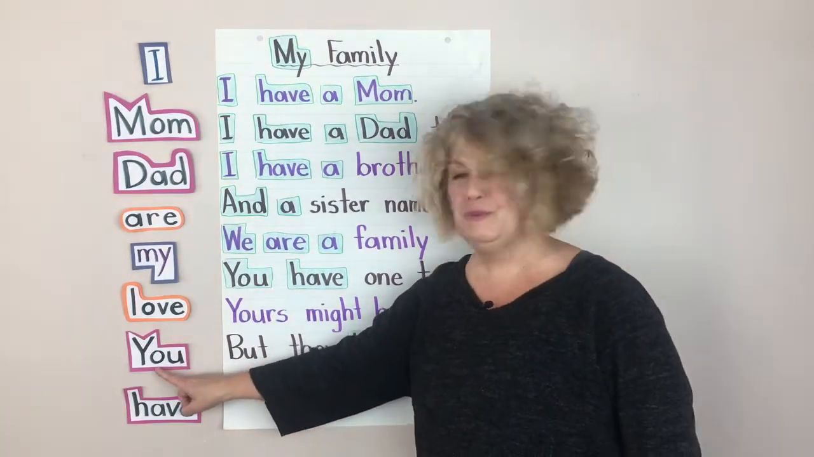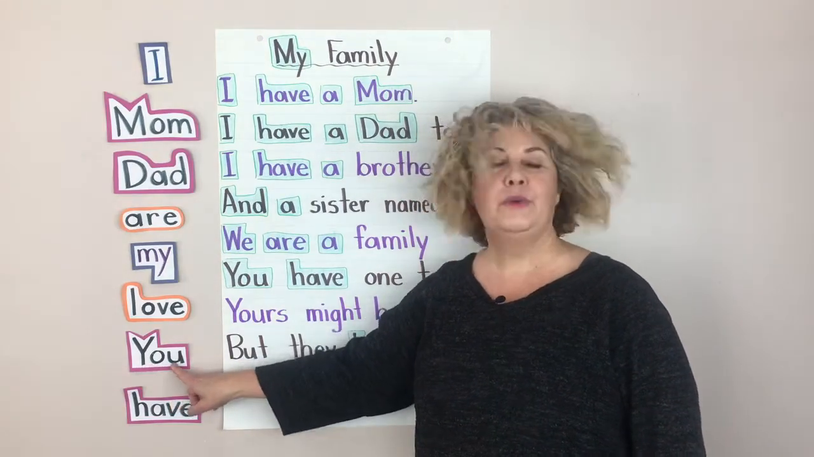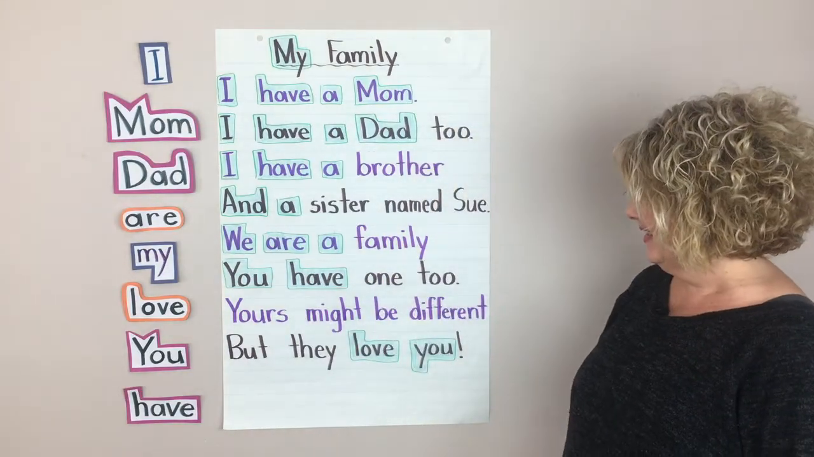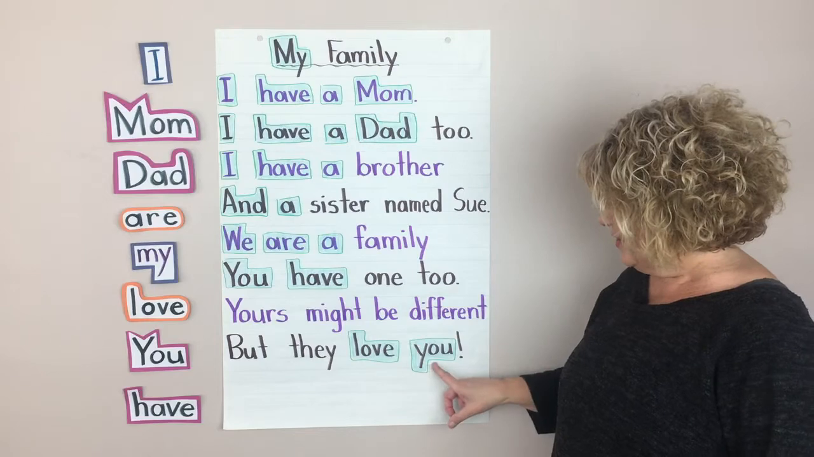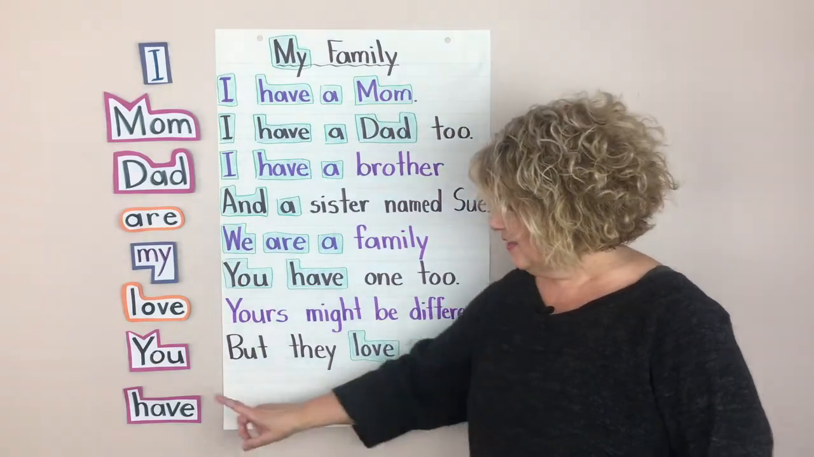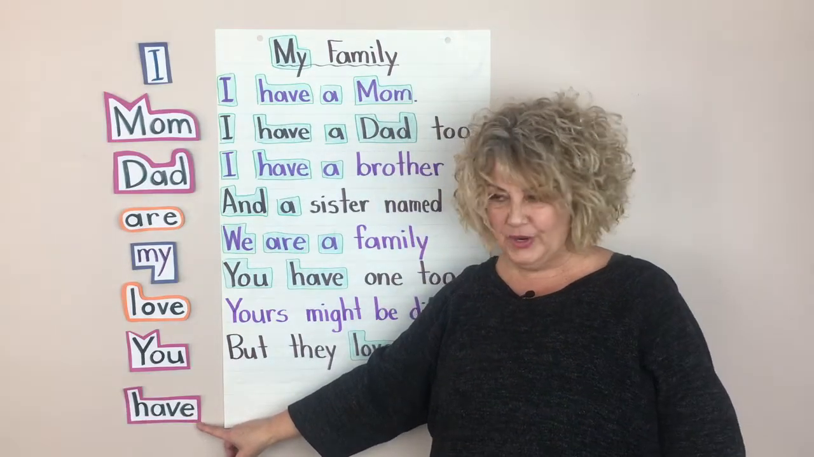How about this one? Do you remember this sight word? That's the word you. Y-O-U spells you. Can you find the word you in the poem? Way over here, it's the last word. Y-O-U spells you. And this, my friends, is our new sight word that I would like us to work on.